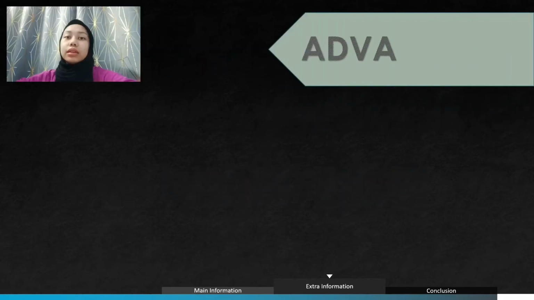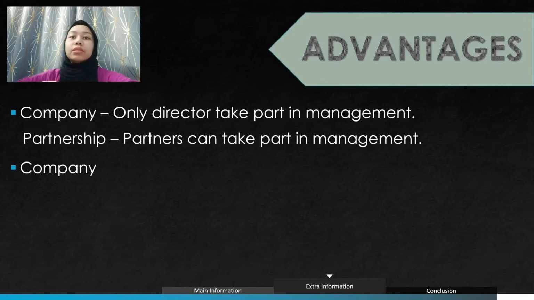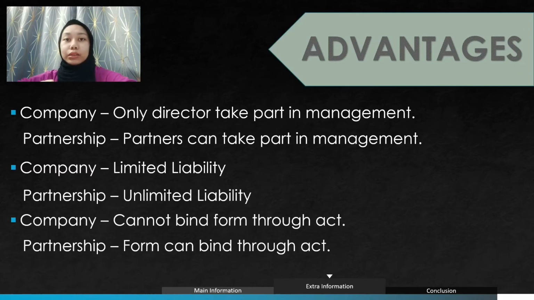I'm going to talk about the advantages and disadvantages of changing from partnership to company form of business. So, first of all, I will talk about the liabilities. For the partnership, the liability is unlimited, which means everyone in the partnership should be responsible for the debts, while for the company, the liability is limited, where the owner is only responsible for the debt up to their share.